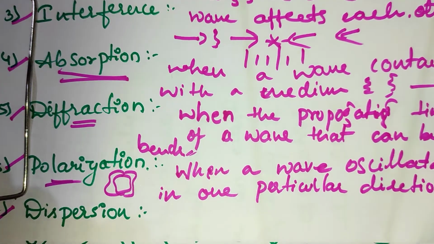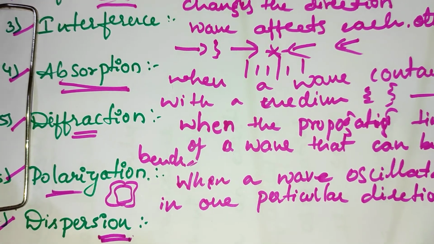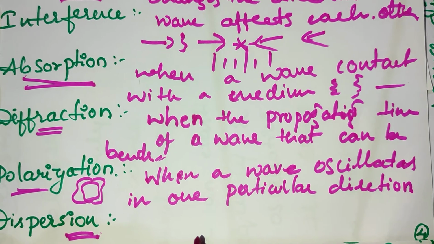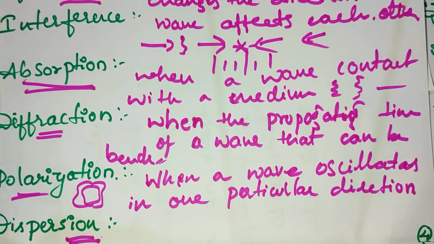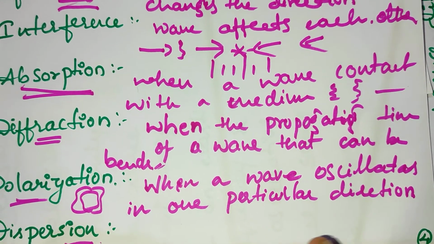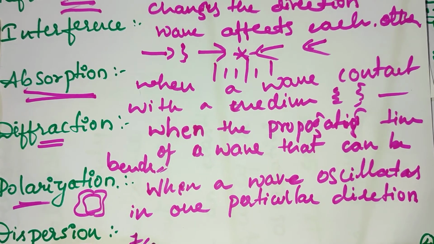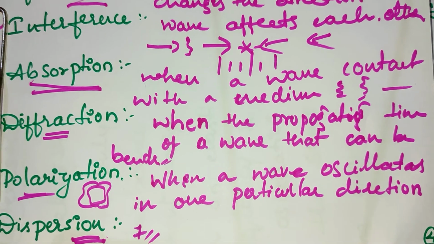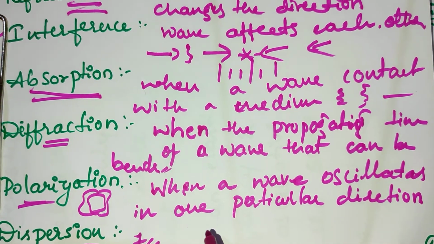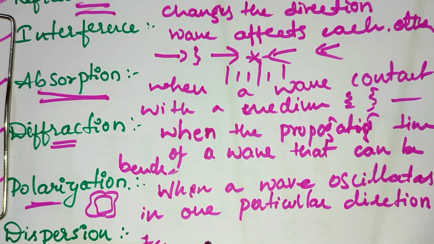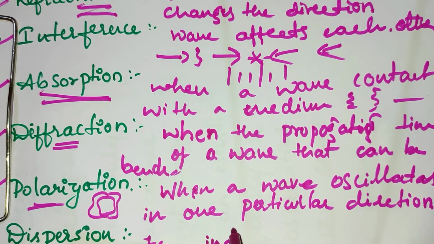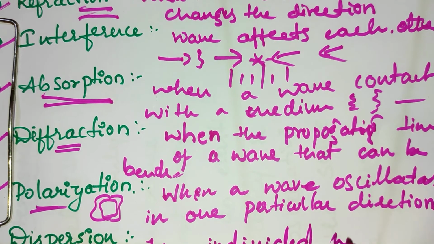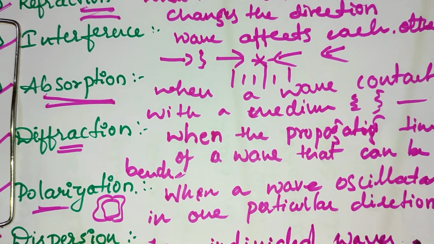At last we come to dispersion. In light, dispersion means breaking into component colors, like when white light splits into the 7 colors. But in waves, there is the motion of a wave associated with the propagation of an undivided wave, and at the speed of the wavelengths it will be separated.